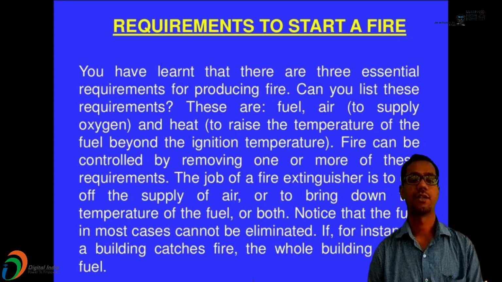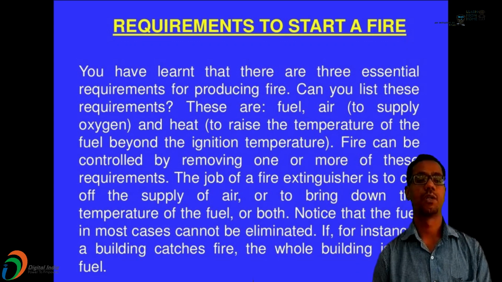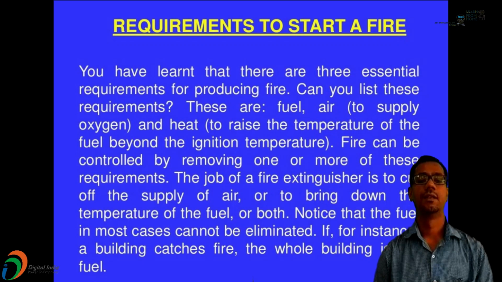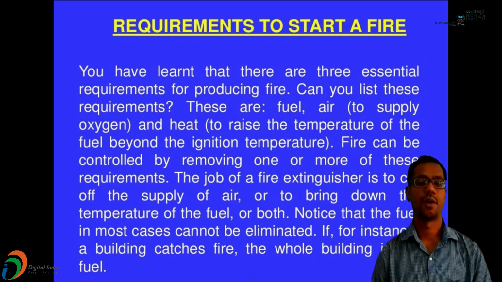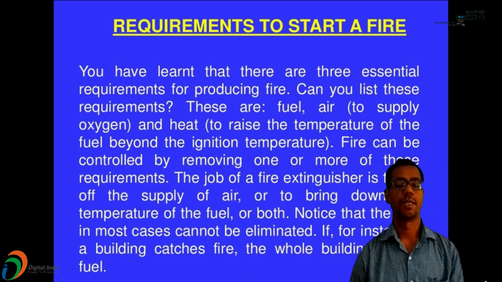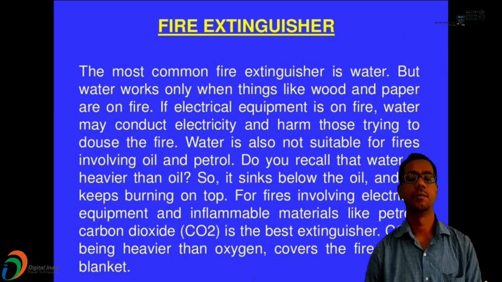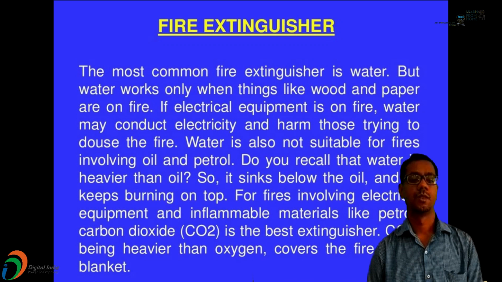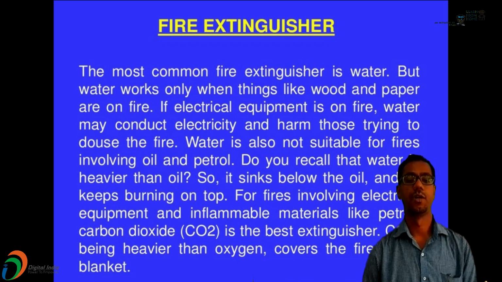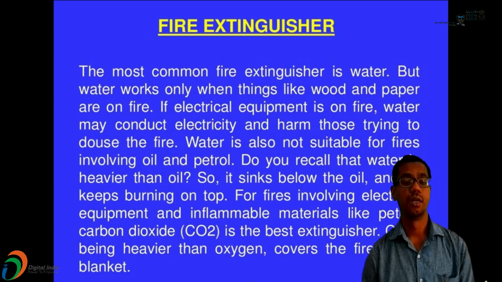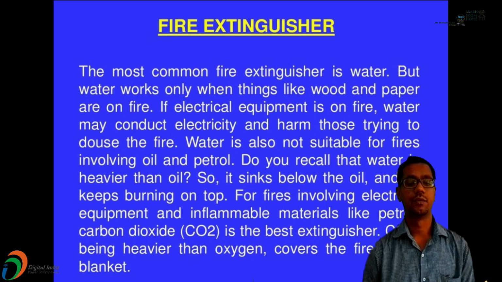The most common fire extinguisher is water, but water works only when things like wood and paper are on fire. If electrical equipment is on fire, water may conduct electricity and harm those trying to douse or extinguish the fire. Water is also not suitable for fires involving oil and petrol. So do you recall that water is heavier than oil? Yes.